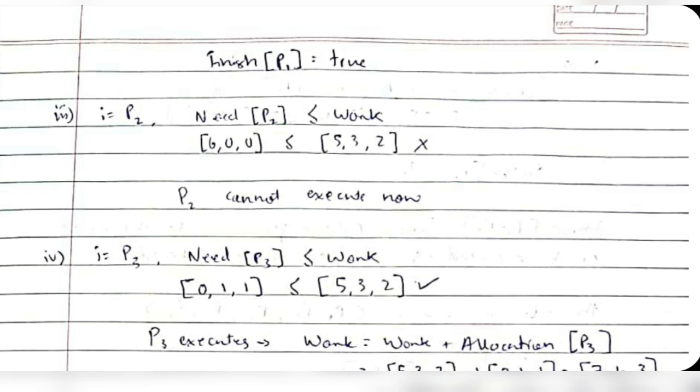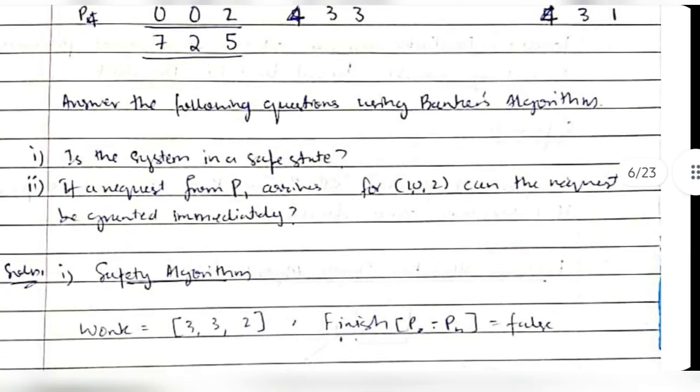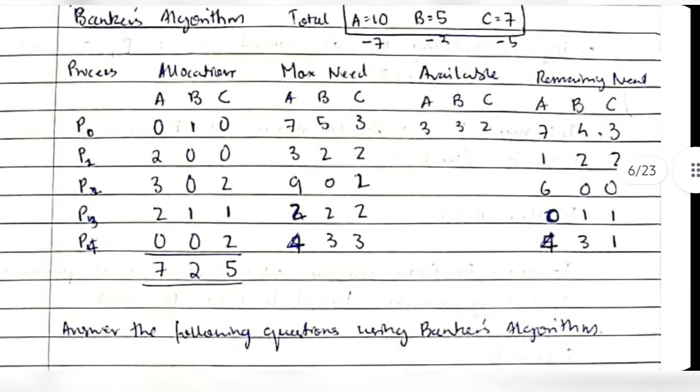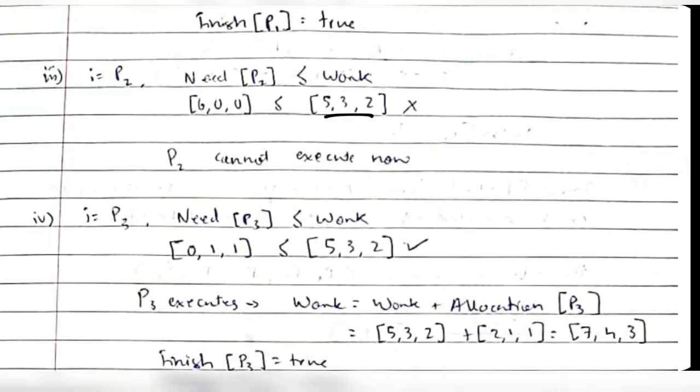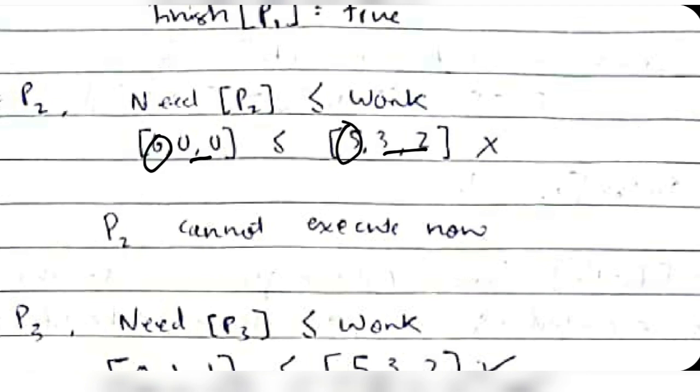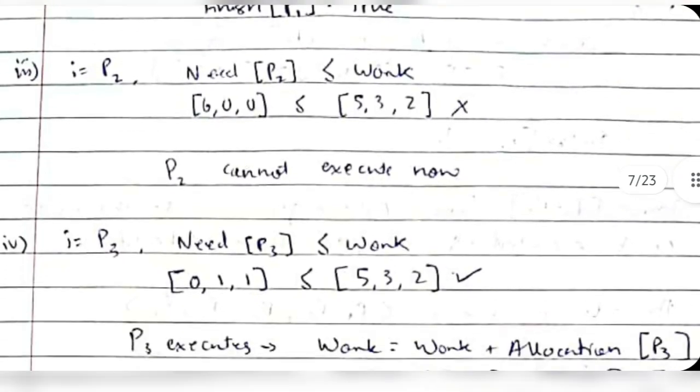In the same way, next is P2. What is the need of P2? We'll check the table for the need of P2. It is 600. And how many resources do we have now? We have 532. Can it execute now? No. See, these both can execute, 3 and 2 is greater than this, but this should also execute. Then only it will be possible. All three should happen at the same time. If it's not, then we'll move on to the next process.